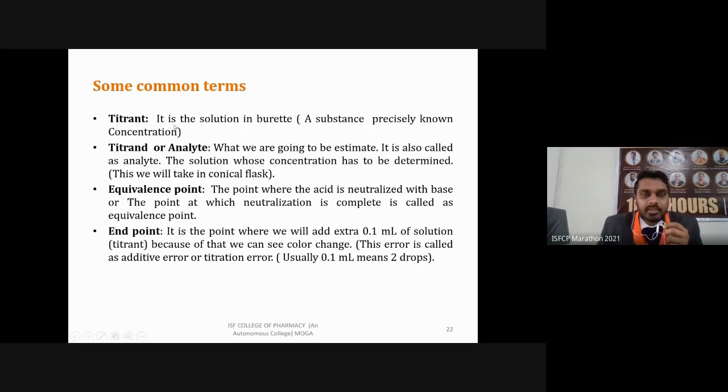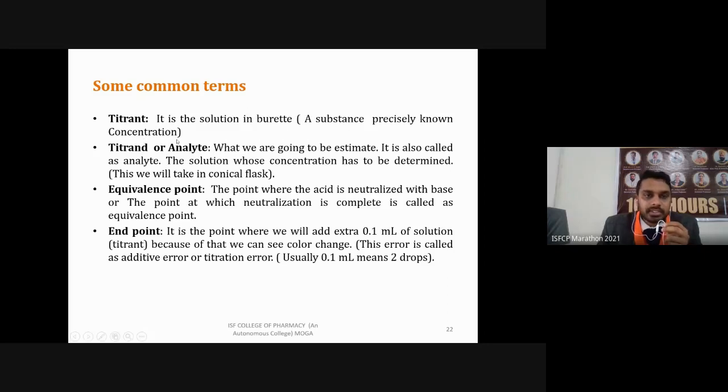Titrant is a standard solution of precisely known concentration, which we are going to use for determination of the unknown concentration of an unknown sample. This solution is generally taken in the burette while performing titration. You can say it is a primary standard solution of precisely known concentration.